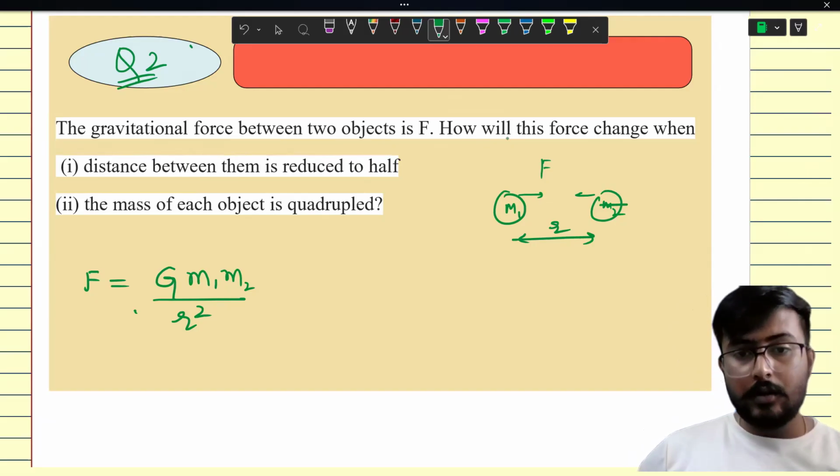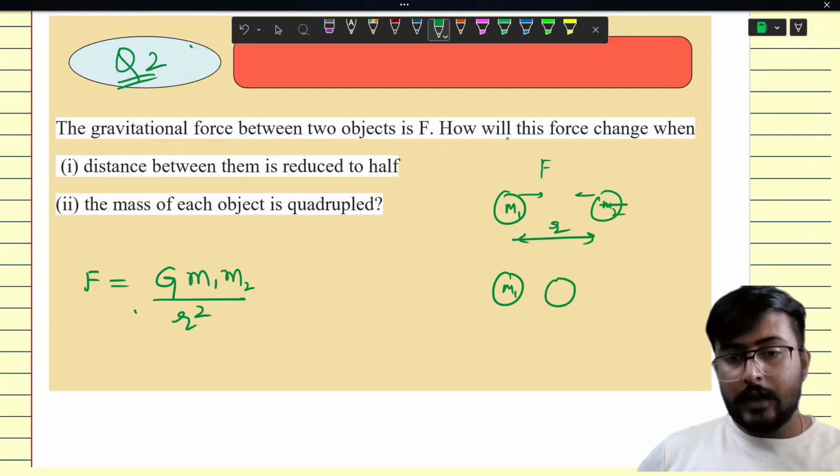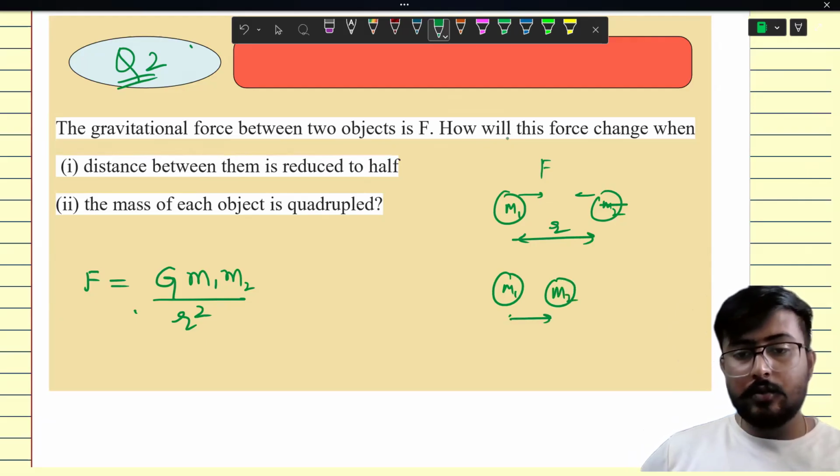Now that means you are bringing the objects closer to each other, and you have reduced the distance to r by 2, that is half.